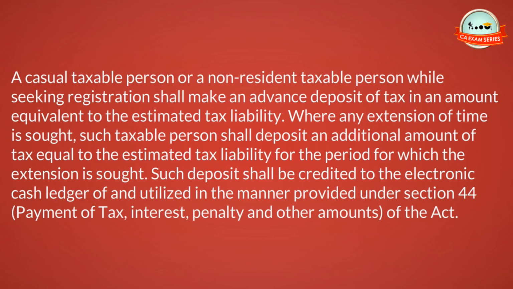A casual taxable person or a non-resident taxable person while seeking registration shall make an advance deposit of tax in an amount equivalent to the estimated tax liability. Where any extension of time is sought, such taxable person shall deposit an additional amount of tax equal to the estimated tax liability for the period for which the extension is sought. Such deposit shall be credited to the electronic cash ledger and utilized in the manner provided under Section 44, Payment of Tax, Interest, Penalty and Other Amounts, of the Act.